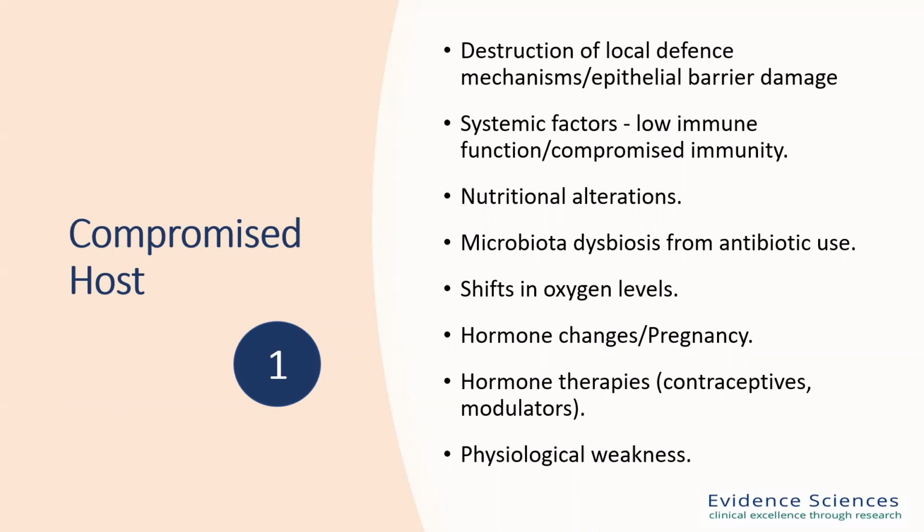Now, I'm going to just briefly talk about something simple here, like nutrition. How might nutrition play a role? Well, we know that high carbohydrate diets, primarily those in the simple, processed and refined carbohydrate group, are correlated with high candida levels in the gut. So if an individual is generally consuming a range of simple sugars as part of their regular dietary intake and habit, and they are in some way compromised, say, for example, they might be on antibiotics, or they're experiencing periods of ongoing or chronic stress, or there might be something else happening in their lives, their immune system is not going to be as strong as it could be in order to control that candida overgrowth.